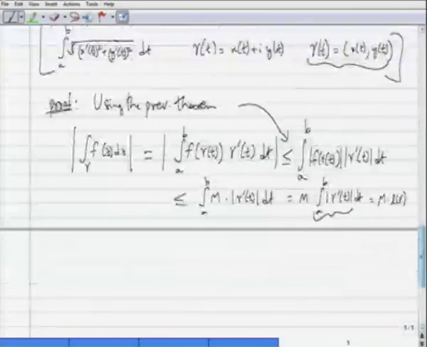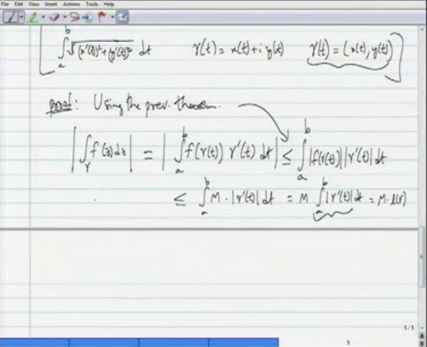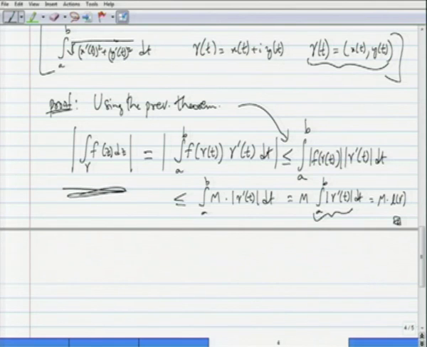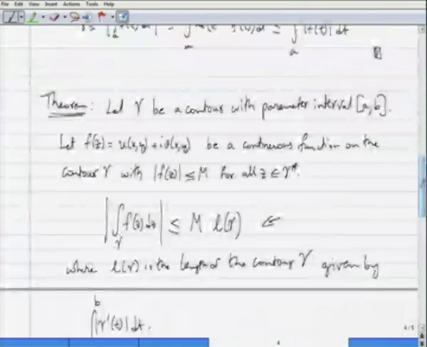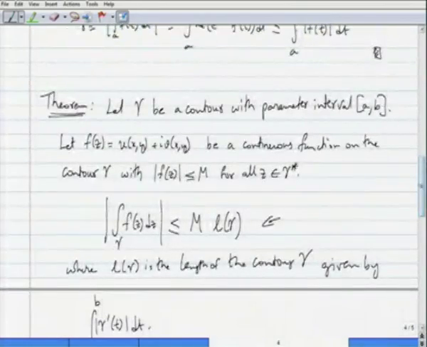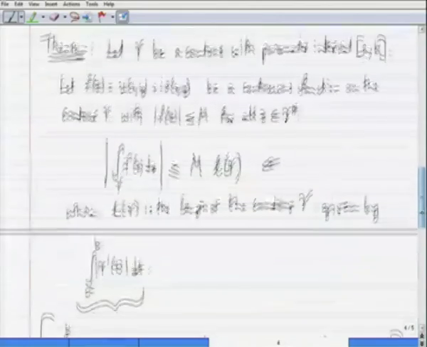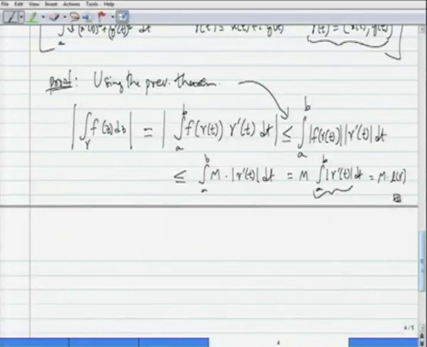What we have shown is that the modulus of the contour integration of f on gamma is always less than or equal to M times L of gamma, where M is the bound on the absolute value of f on the contour gamma. That shows this theorem, and this is a very useful estimate, as we will see.